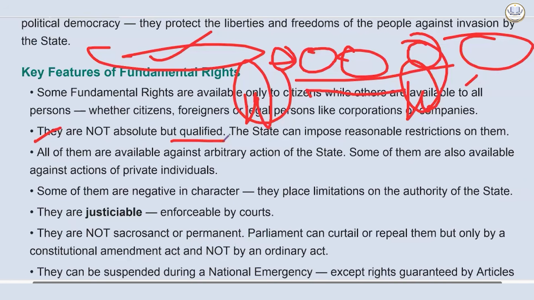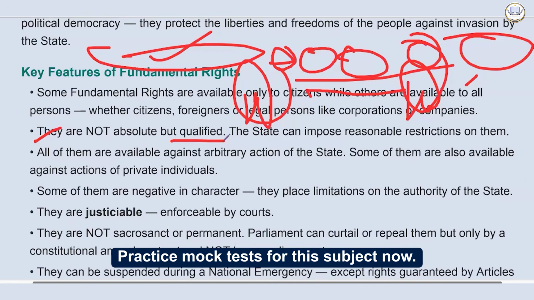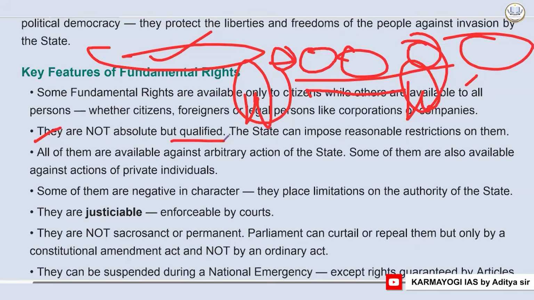This can be there. Article 17 abolishes untouchability and forbids its practice in any form. This is an absolute right enforceable against both the state and private individuals. Then Article 23 prohibits human trafficking and forced labor, that is begar. It protects individuals from exploitation by private employers or contractors as well. Then Article 24 prohibits the employment of children under 14 in factories, mines, or hazardous occupations, regardless of whether the employer is a private entity or the state. So these are the ones. Now, another thing is that some of them are negative in character.